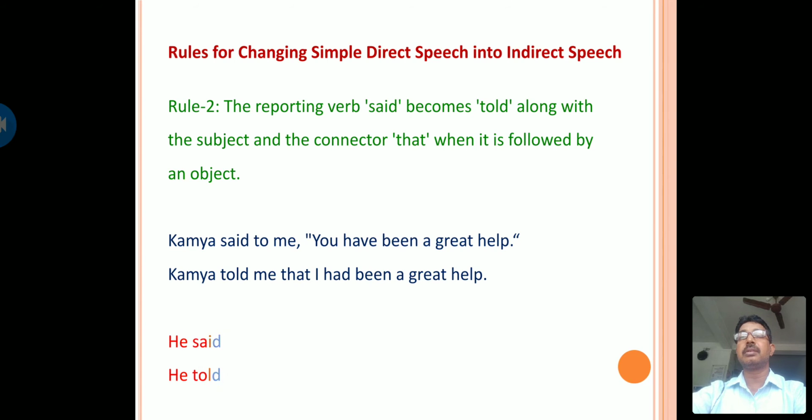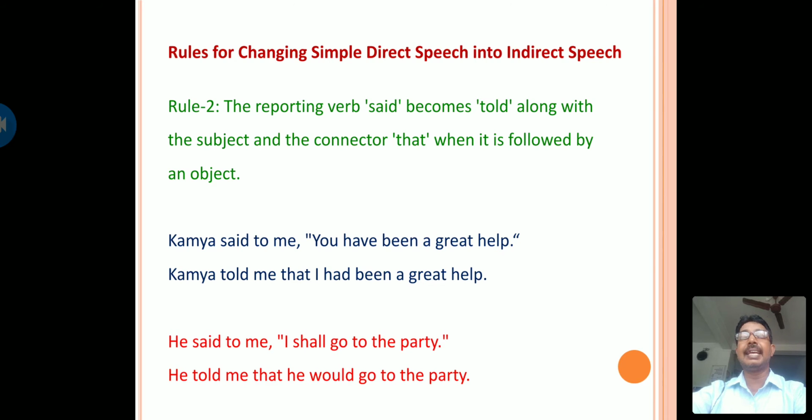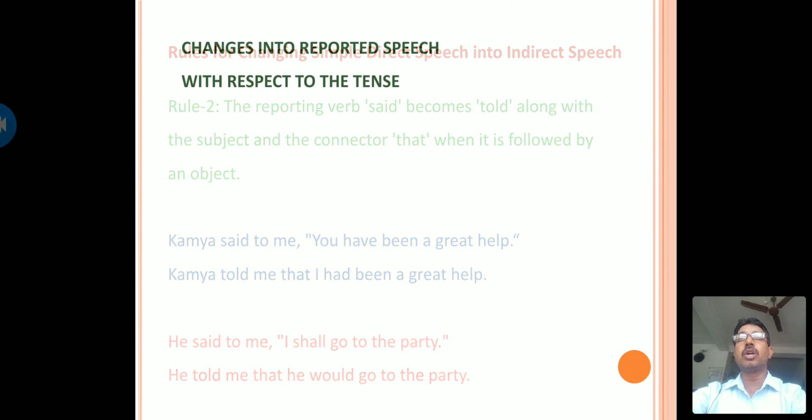For example, Kamya said to me, "You have been a great help." Kamya told me that I had been a great help. Another example, he said to me, "I shall go to the party." He told me that he would go to the party.